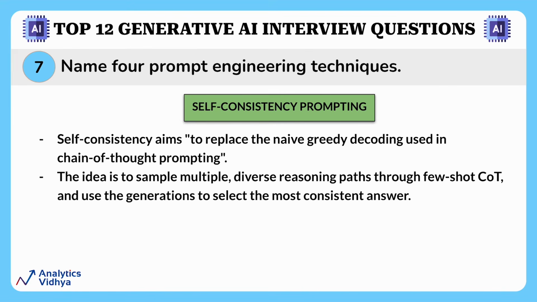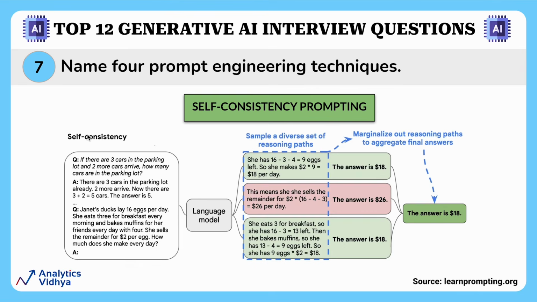Now, self-consistency is like a smarter way to do this. It means that when you write each new sentence, you are paying more attention to make sure it fits well with what you have written before. It's like checking if your new sentence makes sense and matches the story's tone and style. Self-consistency involves providing the AI model with multiple reasoning paths or diverse perspectives and then selecting the most consistent and coherent answer among the generated responses. This technique not only helps to reduce biases in the AI's responses, but also encourages it to consider various viewpoints before arriving at the conclusion.